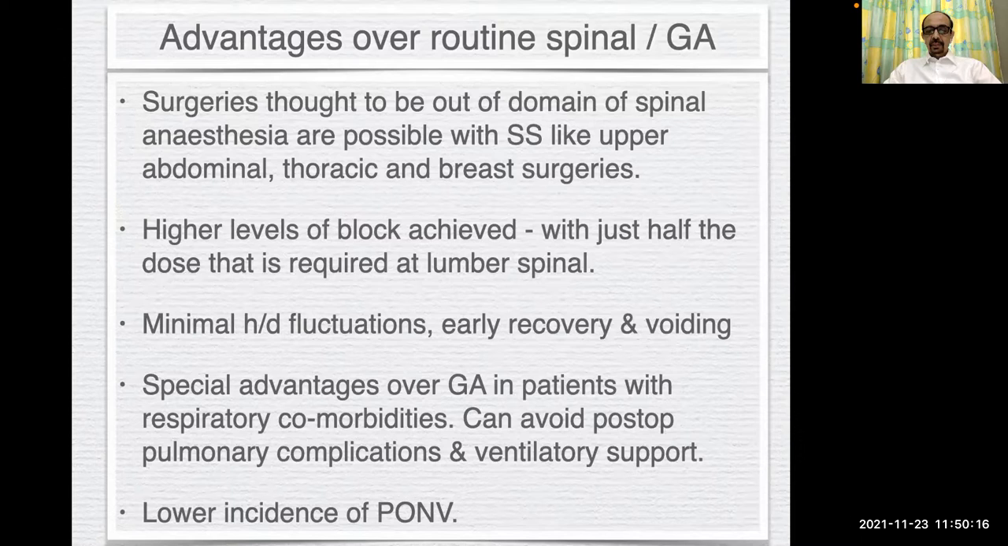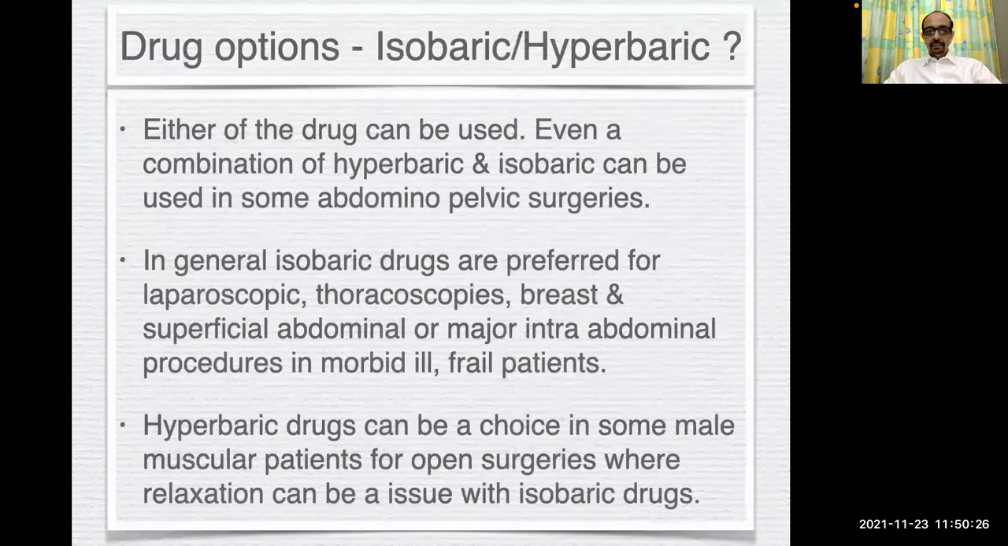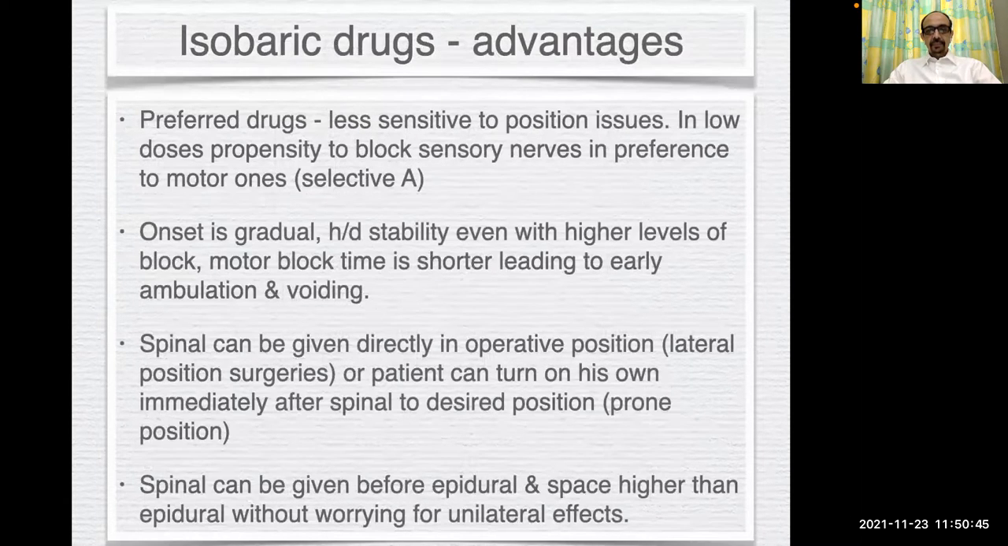The special advantages over general anesthesia in patients with respiratory comorbidities: it can avoid post-op pulmonary complications and ventilatory support. There is also a low incidence of post-op nausea and vomiting. Either isobaric or hyperbaric, or even a combination of these two drugs, can be used for some abdominopelvic surgeries. In general, isobaric drugs are preferred for laparoscopic, thoracoscopic, breast, and superficial surgeries in morbidly frail patients, and hyperbaric drugs can be a choice in some muscular patients.